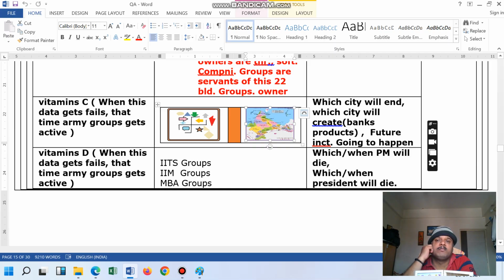Here, if that person has new ideas and new views, then he will 100% face lots of problems. The first problem will be that the 22 blood groups are going to create lots of problems for him, but satellite groups are with him, so he is not supposed to worry, because the satellite groups are going to support that new blood group 100%.